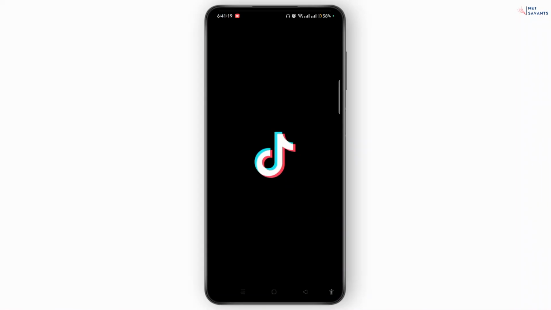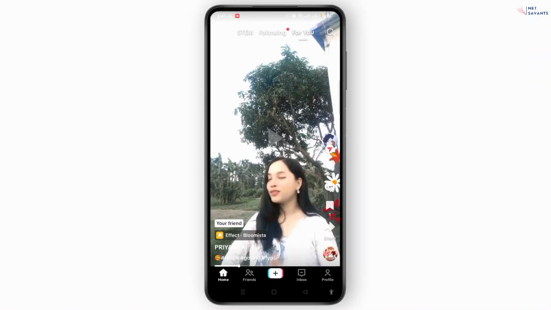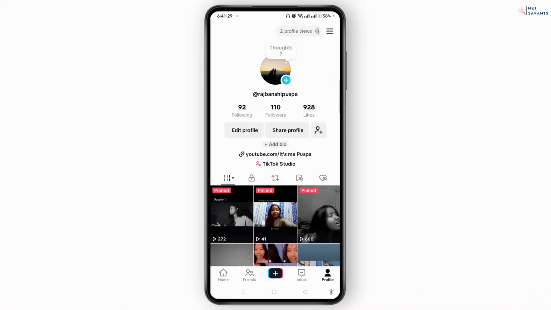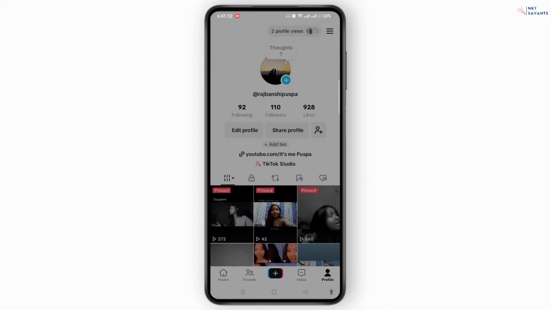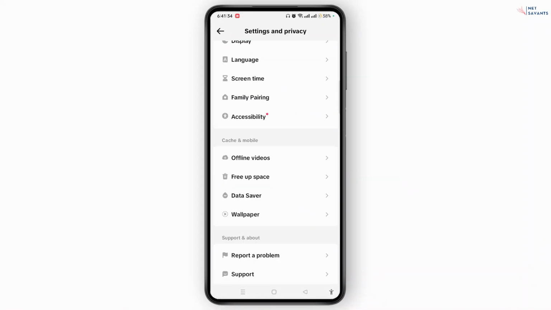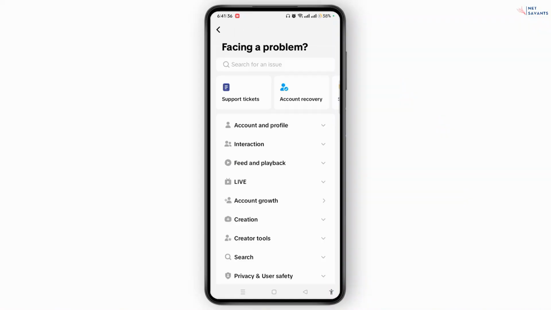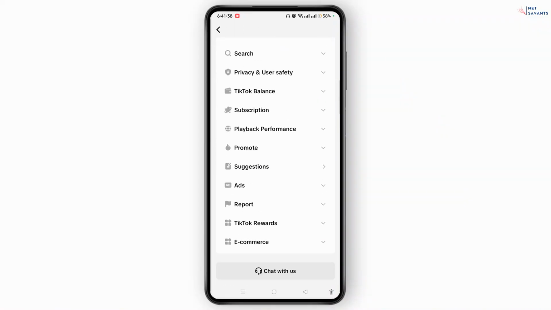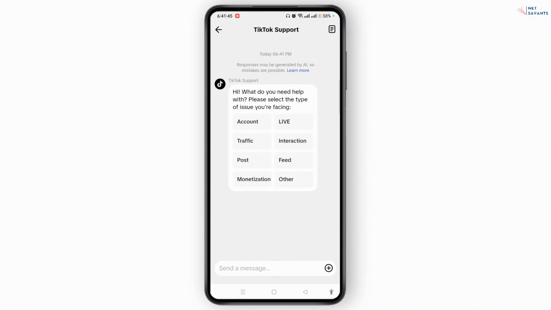Open TikTok, navigate to the profile icon at the bottom right, go to the three-bar menu icon and select settings and privacy. Scroll down to the bottom, tap on report a problem. Scroll down, tap on chat with us. Now here you can easily explain your case clearly and respectfully, and then you can check your email, because TikTok might have sent you detailed explanations or instructions.